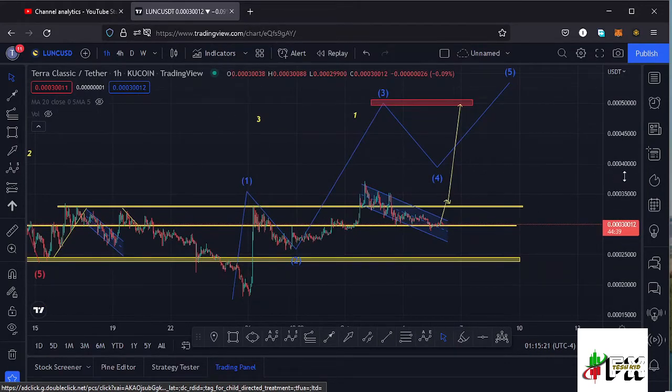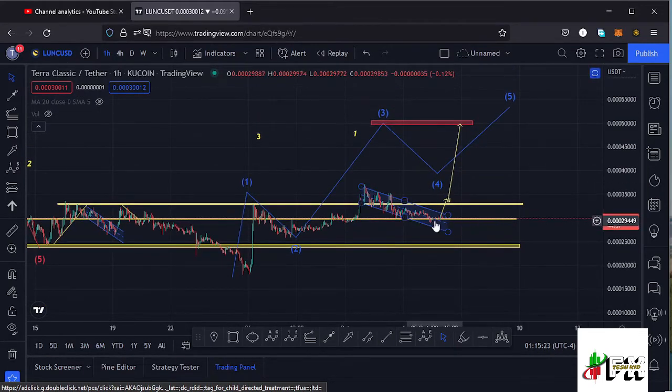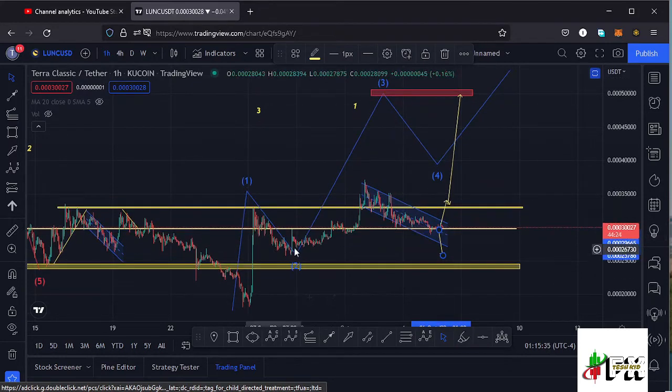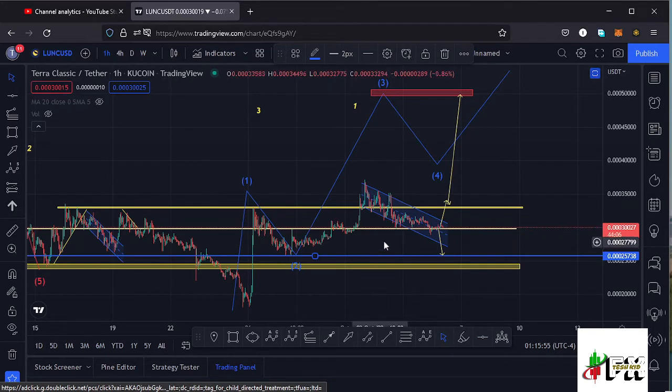But in case we manage to break out of the channel to the lower side and continue pushing lower, and taking note that we made a low for that second wave at around the $0.00025 mark. In case we get into that low for that second wave, then that will be invalidating my Elliott wave structure here on the charts, and I need to mark that here on my charts right now. Yeah, I need to mark the low for that second wave to the lower side as an invalidation point.